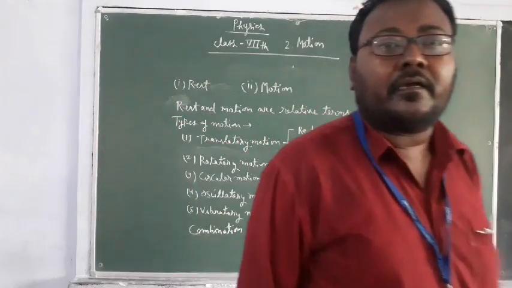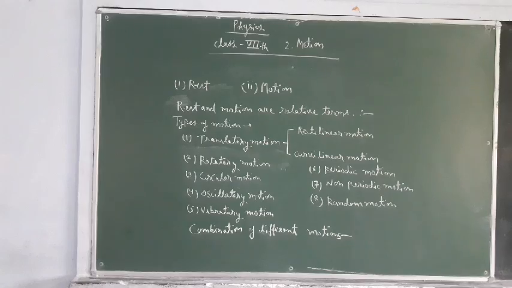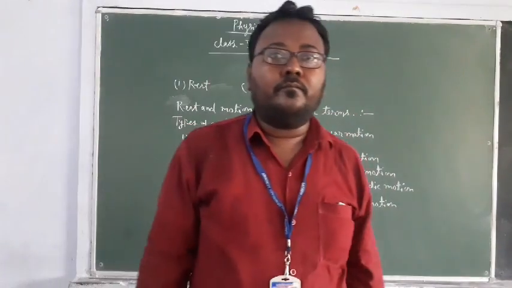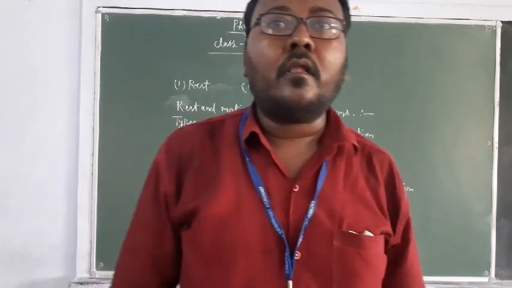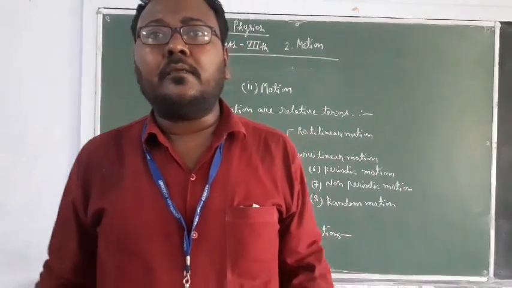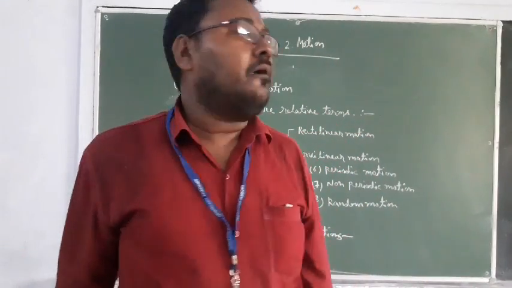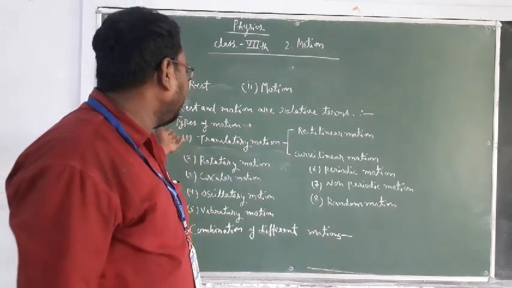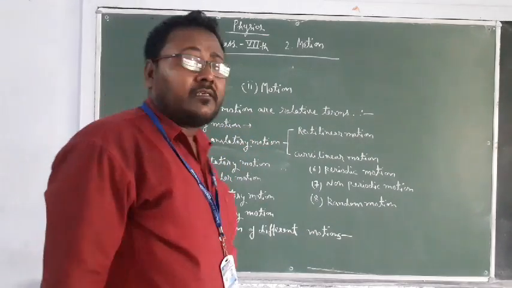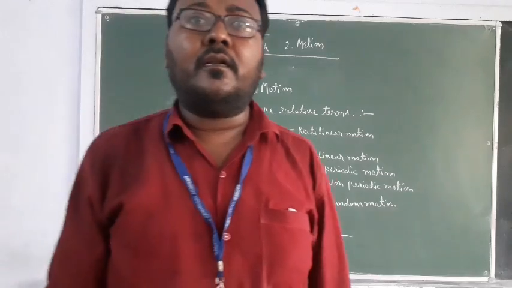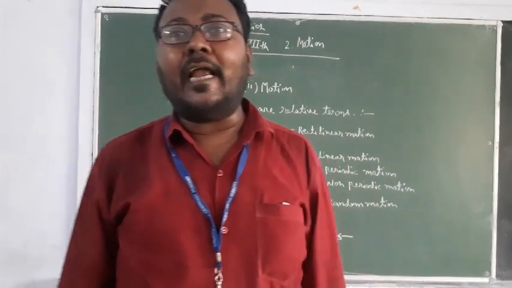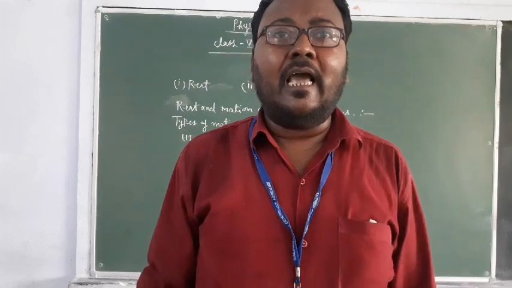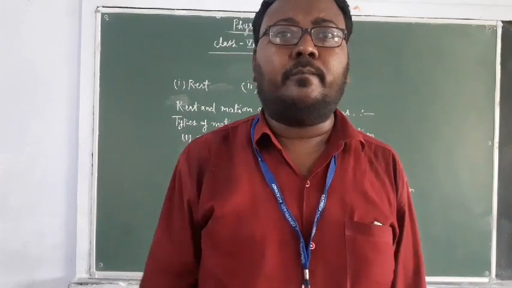Now, next topic. Types of motion. All the motions may be categorized broadly into the following types. First, translatory motion. Translatory motion is that in which all the particles of the moving body have similar and equal displacement.